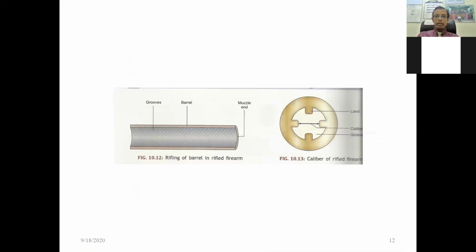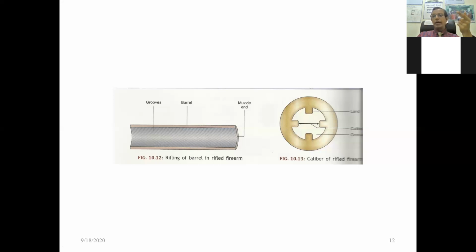So this is the diagram. In this you can see the grooves inside the barrel. This is the muzzle end, this is the breech end, and this is called a groove, and the elevated portion is known as the land.